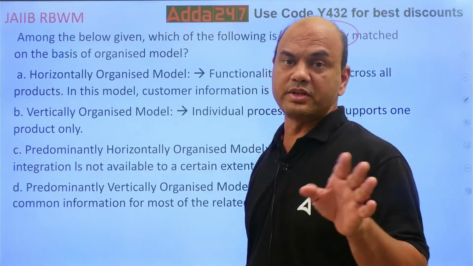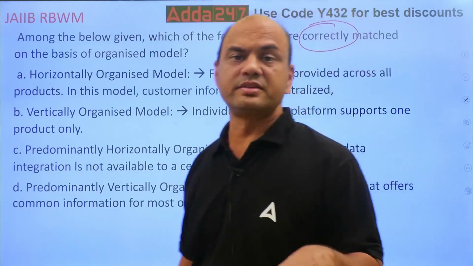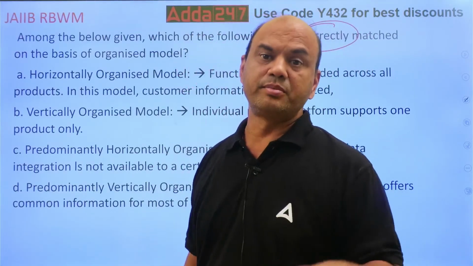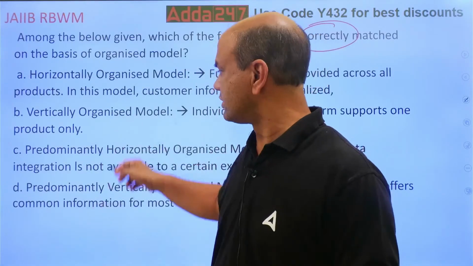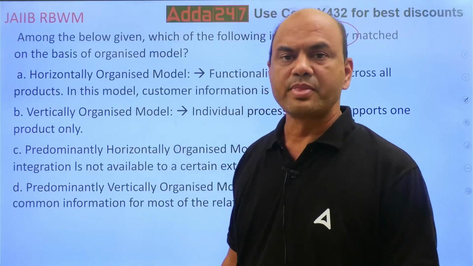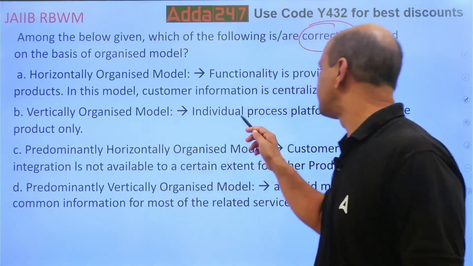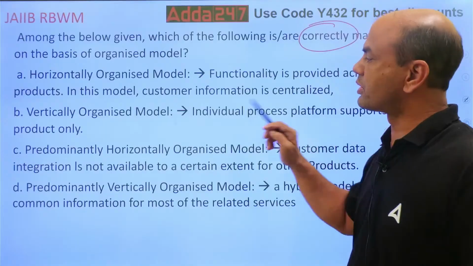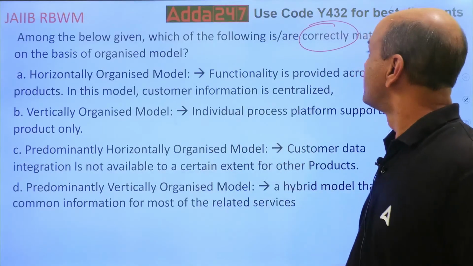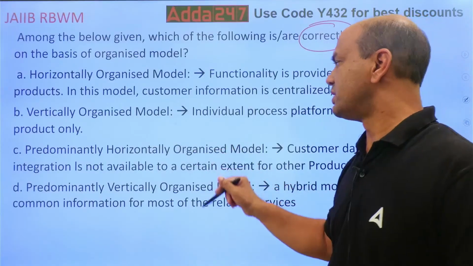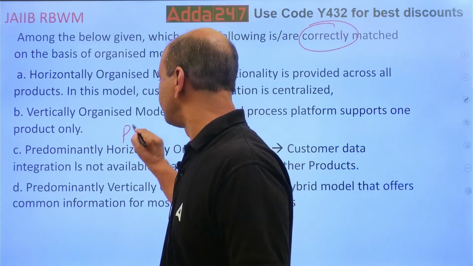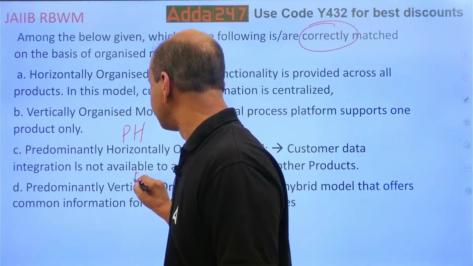Now you have to think of these four models: horizontally organized, vertically organized, predominantly horizontally organized, predominantly vertically organized. Vertically organized model, individual process platform supports one product only. You want correctly matched. Predominantly horizontally, we will call it PH for short, and this is PV.